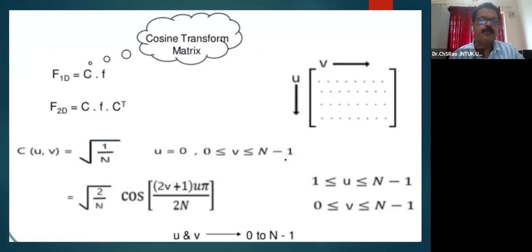Here, the Fourier in 1D is C times F, where C is the cosine transformation matrix, and F in 2 dimensions is C F into C transpose. Here, the rows and columns you can see as what we have seen earlier with respect to an image. C of uv is 1 by root n for u equal to 0, and root 2 by n cos of (2v plus 1) u pi by 2n for u between 1 to n minus 1 and v from 0 to n minus 1.